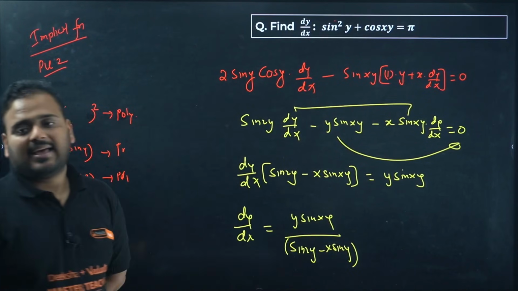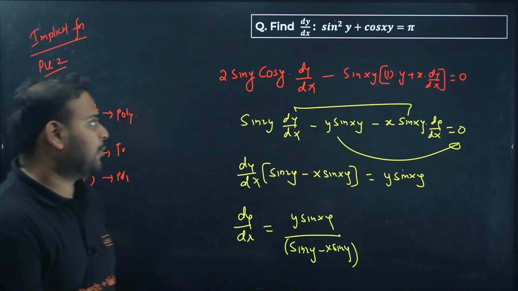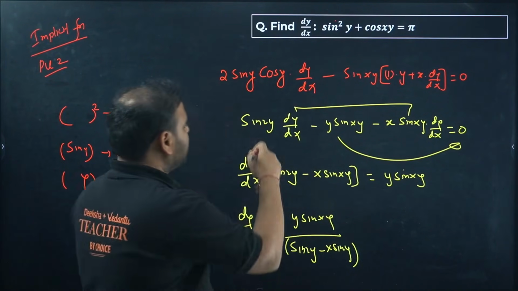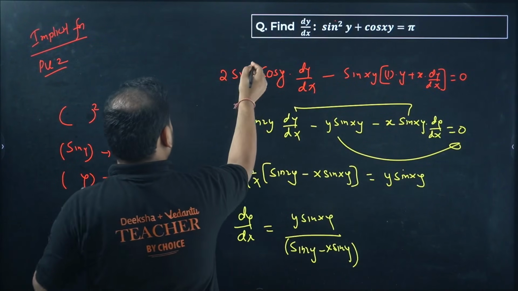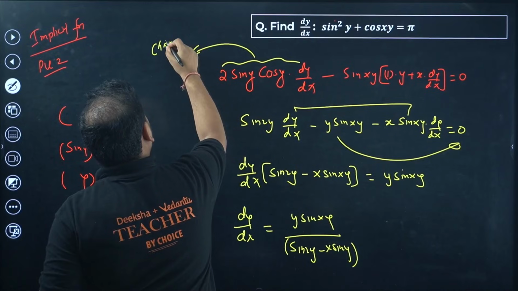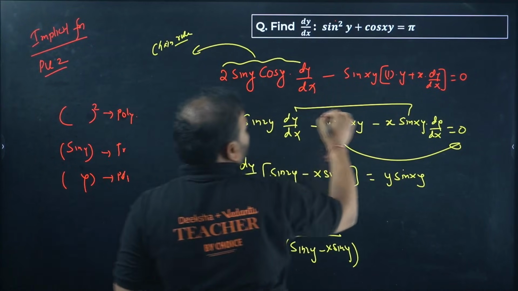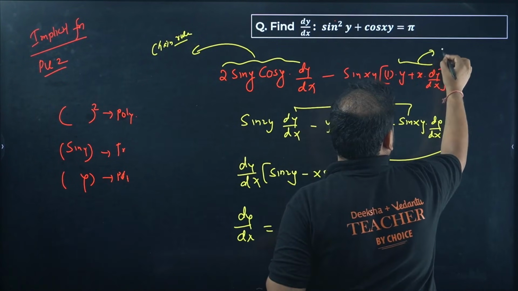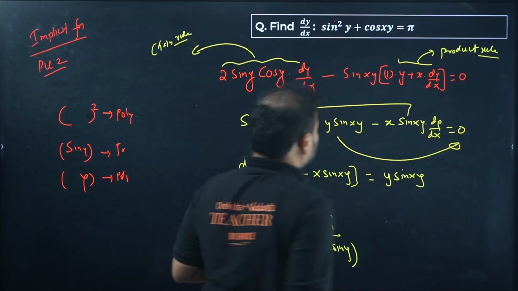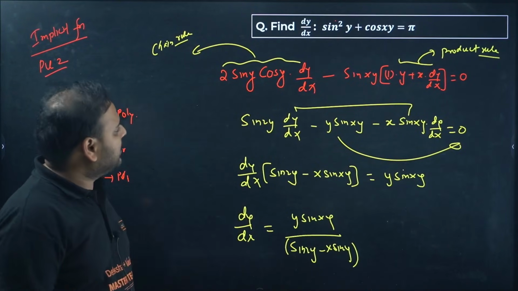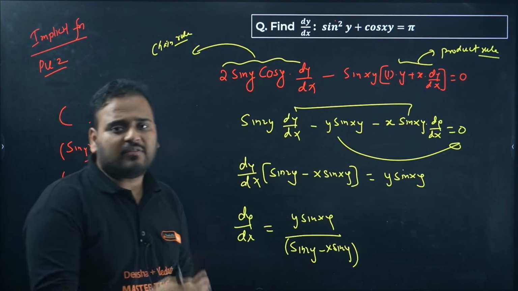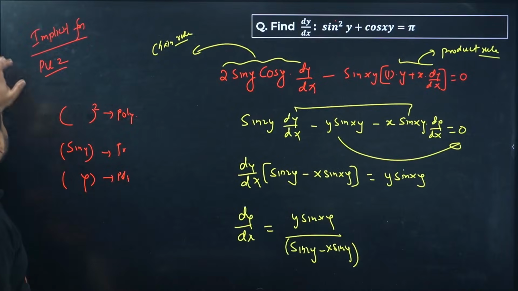Sine 2y minus x sine y is your answer. This particular case uses your product rule. This is the chain rule, use of chain rule, use of product rule, and of course anything else. So yes, use of both the rules is there in this particular question, and this is a case of implicit function, of course.